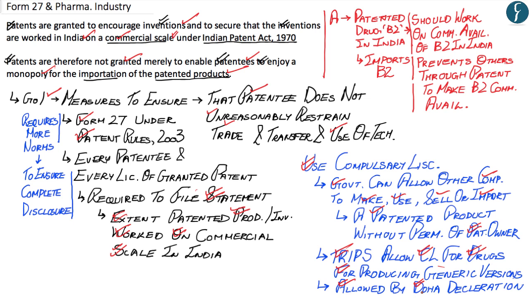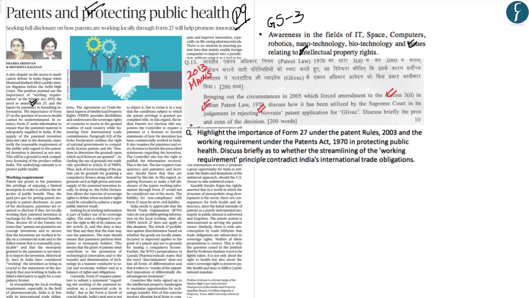So, if a question is asked in your mains examination, such as: highlight the importance of Form 27 under the Patent Rules of 2003 and the working requirement under the Patents Act of 1970 in protecting public health, and also discuss briefly whether the streamlining of the working requirement principle contradicts India's international trade obligations. Now, hopefully, you would be able to answer this question to an extent with the explanation given in this section and from the information given in this article.